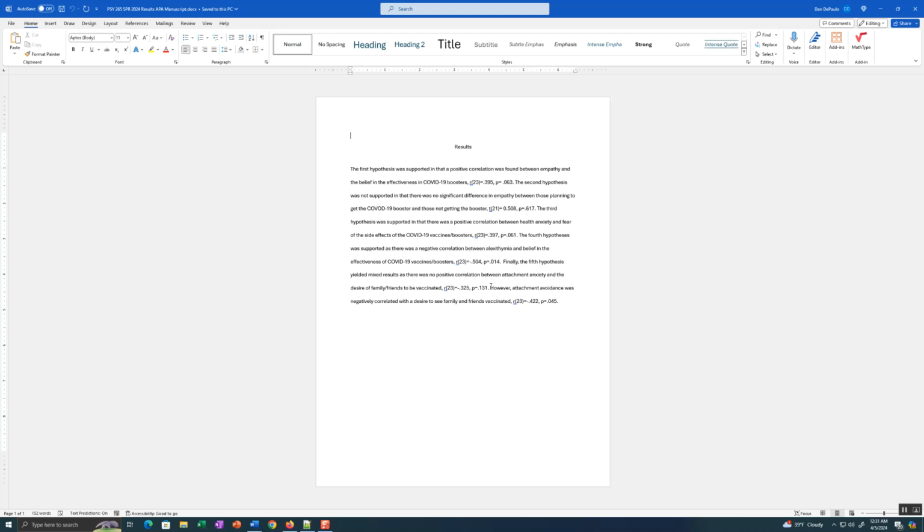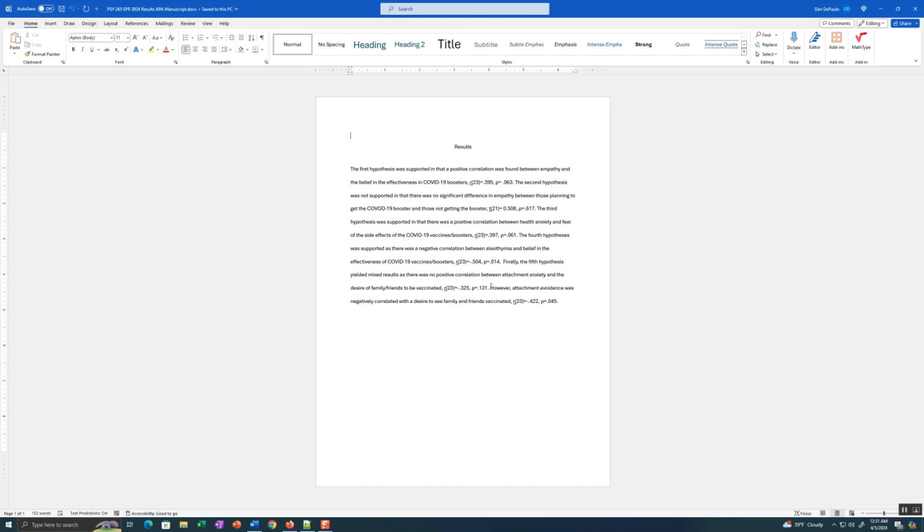The second hypothesis was not supported in that there was no significant difference in empathy between those planning to get the COVID booster and those not getting the booster. That wasn't even close to being significant. 0.617, not even close. So that basically means that between those getting the booster and those not getting the booster, there was no difference in empathy. It wasn't like if you were high in empathy, you automatically got the booster. You could be high in empathy and get the booster. You can be high in empathy and not get the booster.